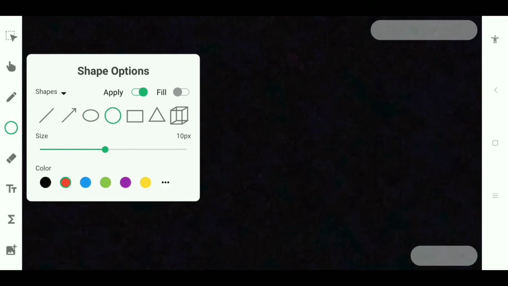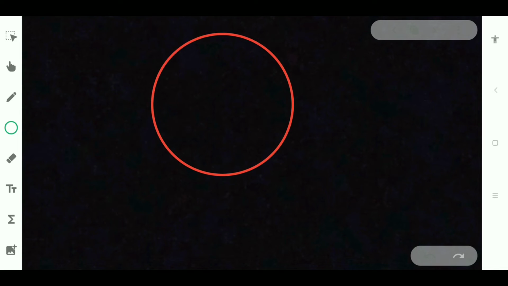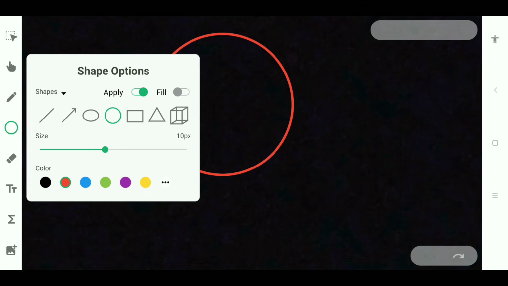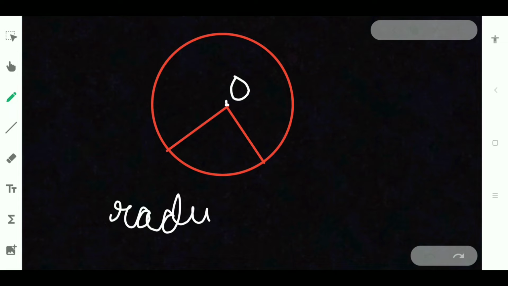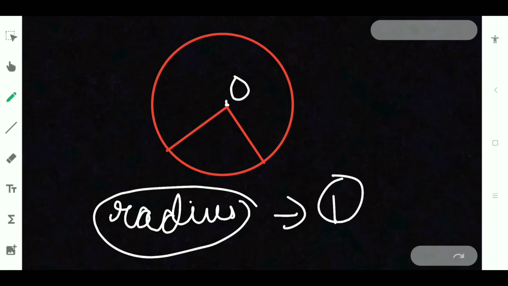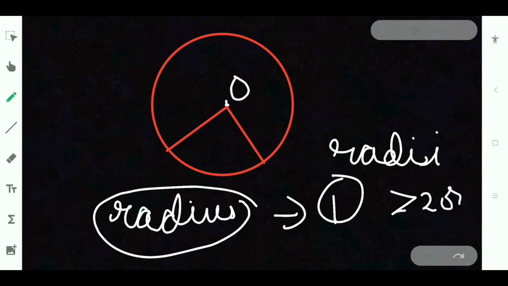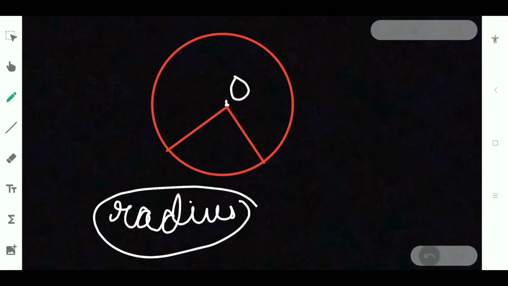Now we have another term, that is sector. A sector is nothing but when two lines are drawn like this, two radii. If this is the center O, radii is the plural form of radius. Radius is the singular form and radii is two or more.